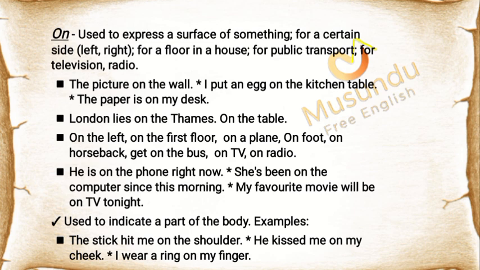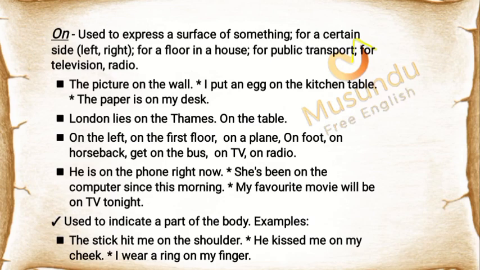"On" is used to express a surface of something, for a certain side, left or right, for a floor in a house, for public transport, and for television and radio. Examples: The picture on the wall. I put an egg on the kitchen table. The paper is on my desk. London lies on the Thames. On the table.